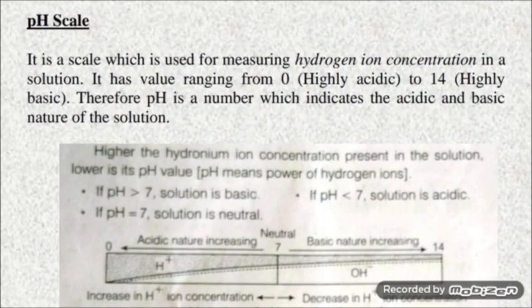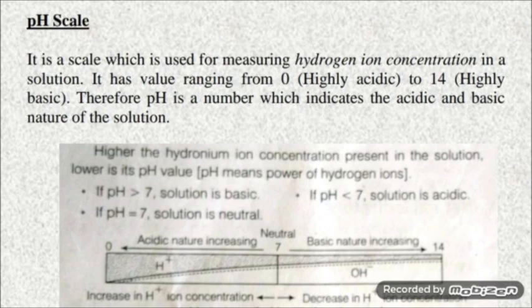Now we have pH scale. What is pH scale? In 1909, Sorensen devised a scale which is called pH scale, on which the strength of acid solution as well as basic solution could be represented by making use of hydrogen ion concentration. Sorensen linked the hydrogen ion concentration of acid and base solution to the simple numbers 0 to 14 on his pH scale. Please note that pH is a pure number.